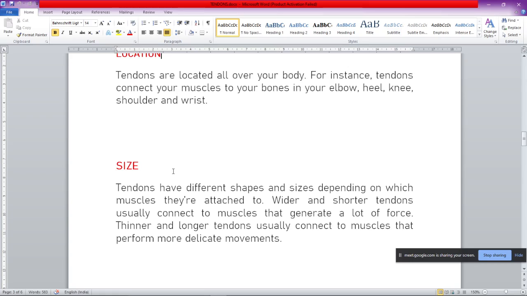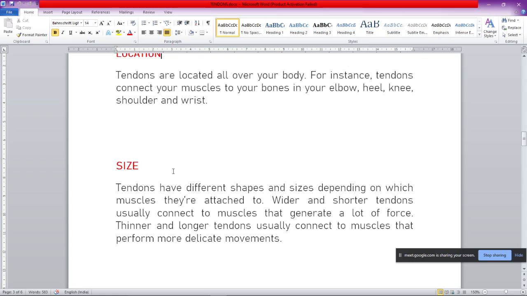Now, the main thing in the size is that if you have a big muscle, it can produce more tensile forces. That means the tendon should be strong enough to transfer those bigger tensile forces to the bone.